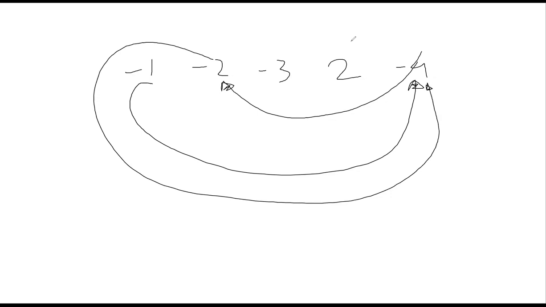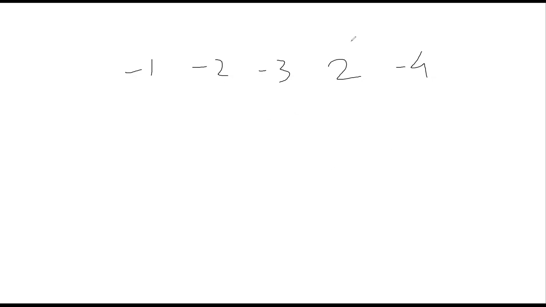So now you see there's a loop created between -1, -2, and -4. We will go from -1 directly to -4, right? Oh, sorry. Did I skip first? Yeah, from here and then -4. Yes.